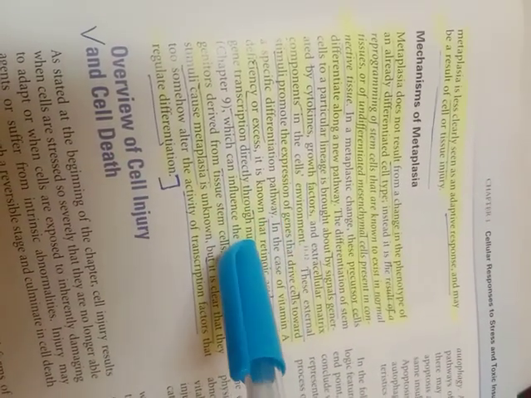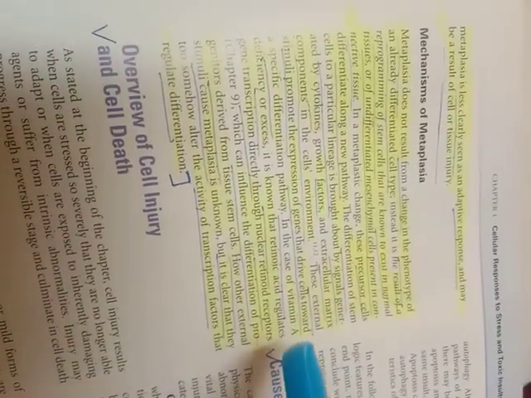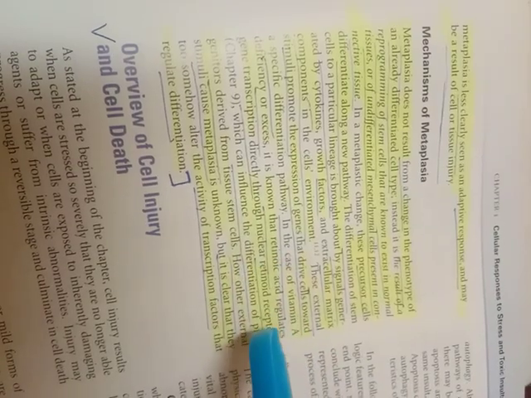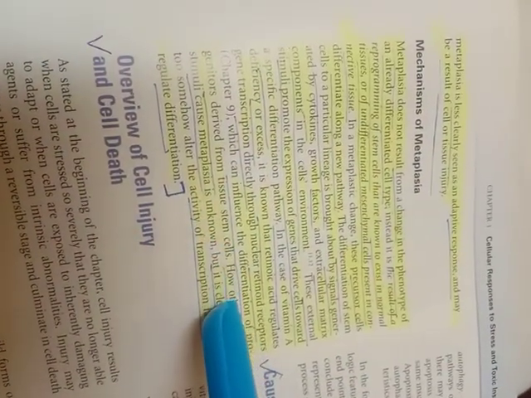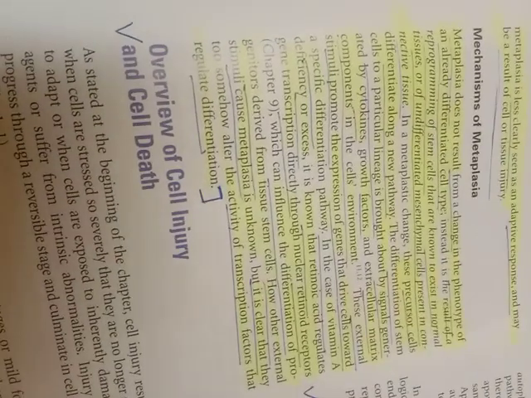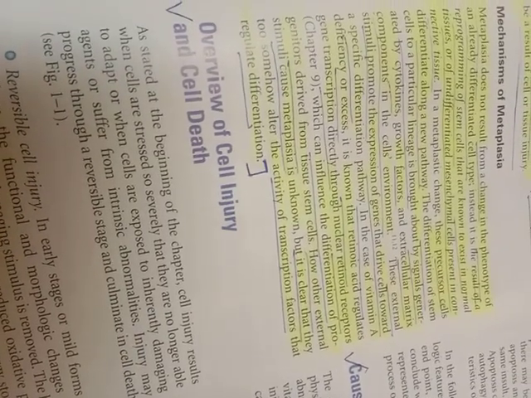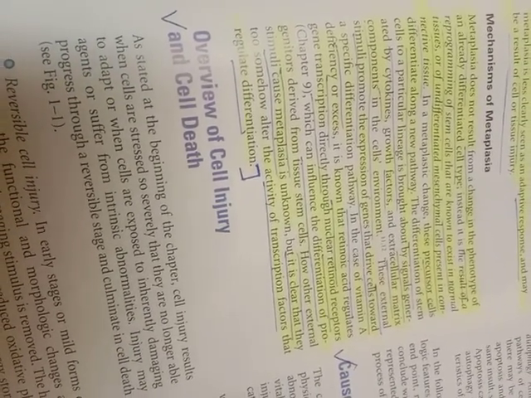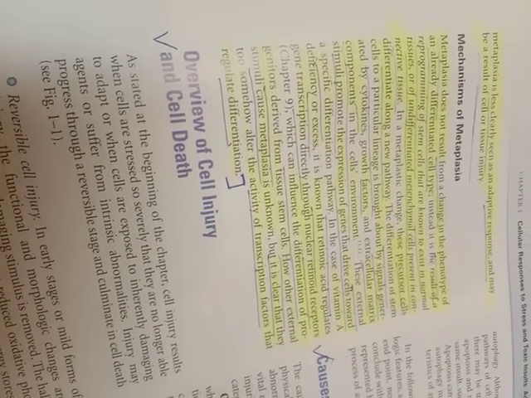These external stimuli promote the expression of genes that drive the cell towards a specific differentiation pathway. In the case of vitamin A deficiency or excess, retinoic acid regulates gene transcription directly through nuclear retinoid receptors, which can influence the differentiation of progenitors derived from tissue stem cells. How other external stimuli cause metaplasia is still unknown, but it is clear that they too somehow alter the activity of transcription factors that regulate differentiation.